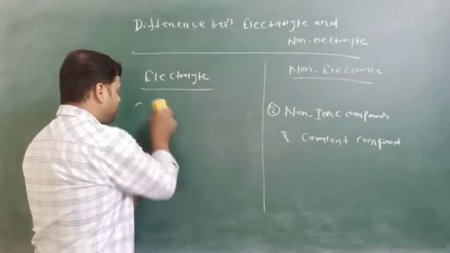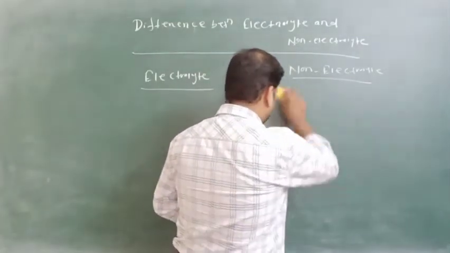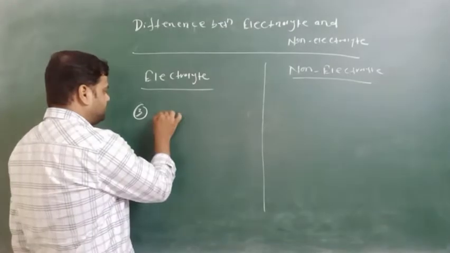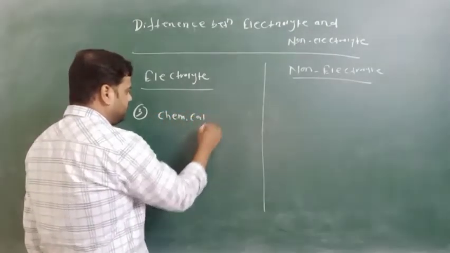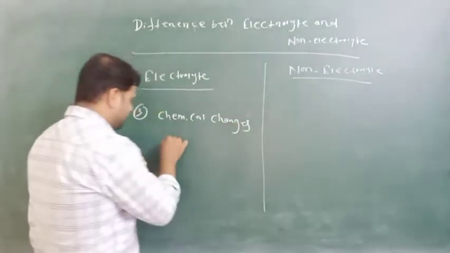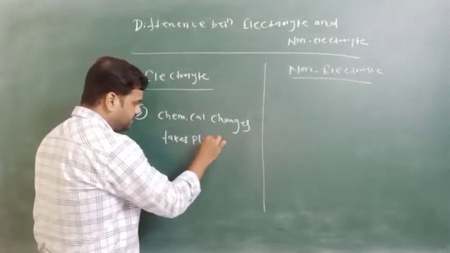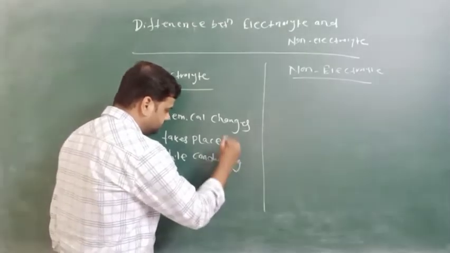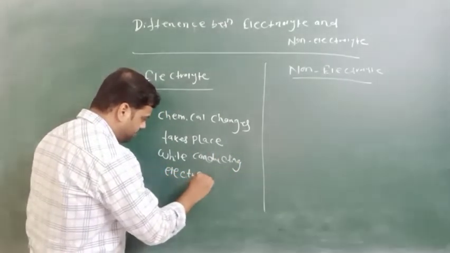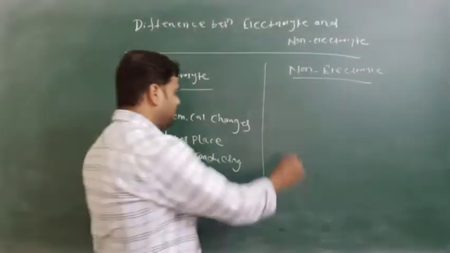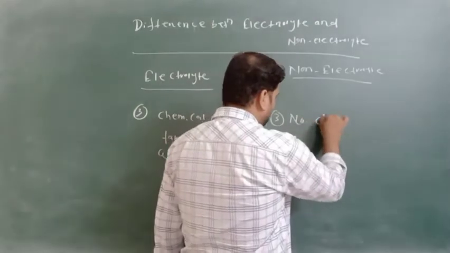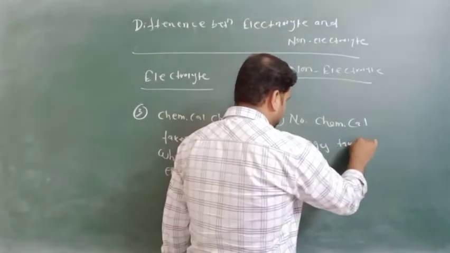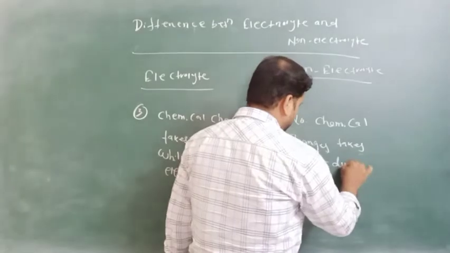So the next difference will be: while conducting electricity, some chemical changes take place, whereas no chemical changes take place during conduction.